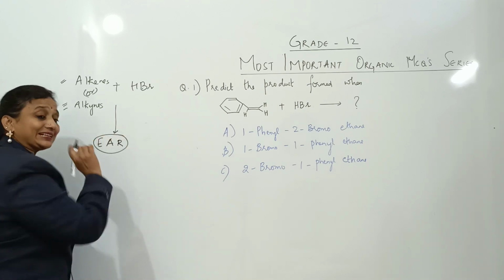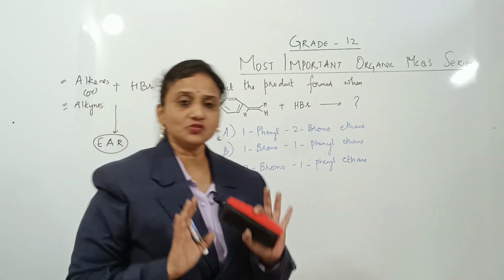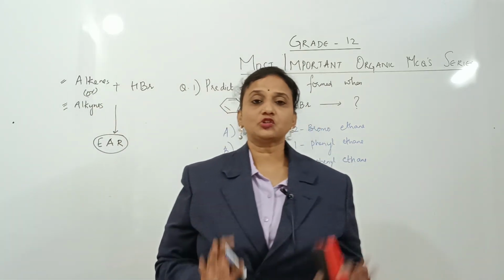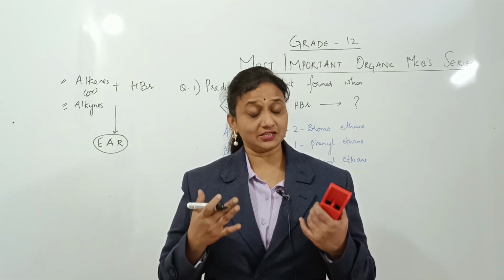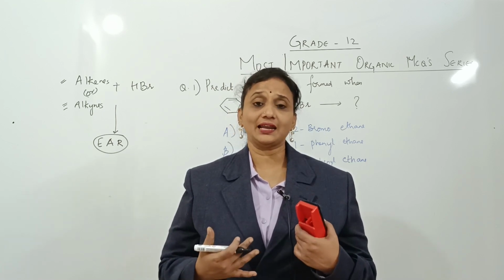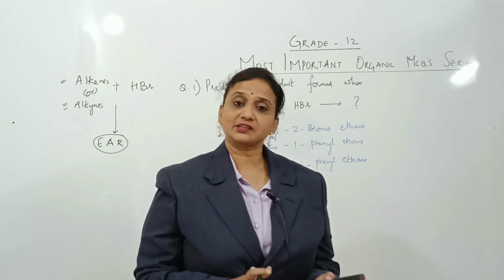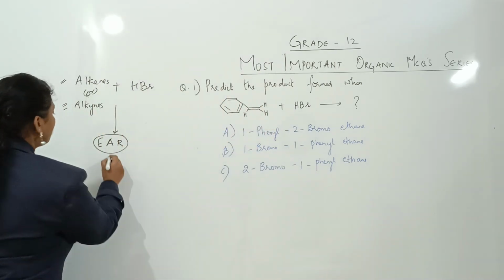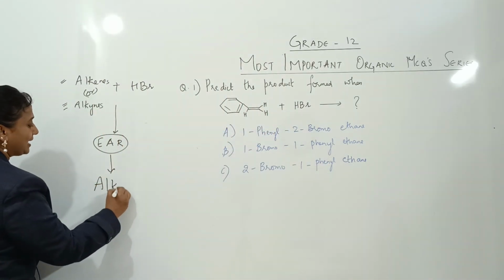I'll explain what it is, why it is, and everything. So, concept number 1 to remember, electrophilic addition reactions. Alkenes or alkynes, by undergoing electrophilic addition reactions, are going to form a compound called alkyl halides.